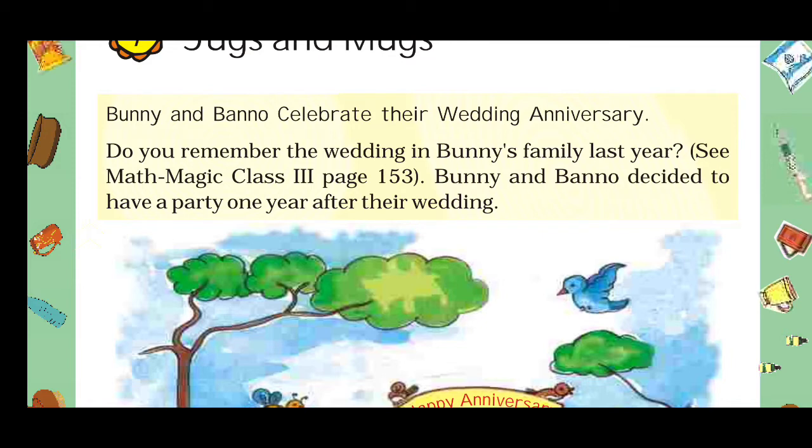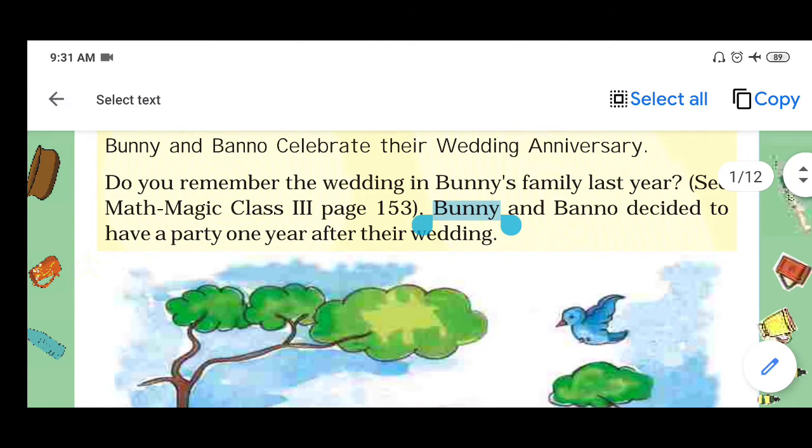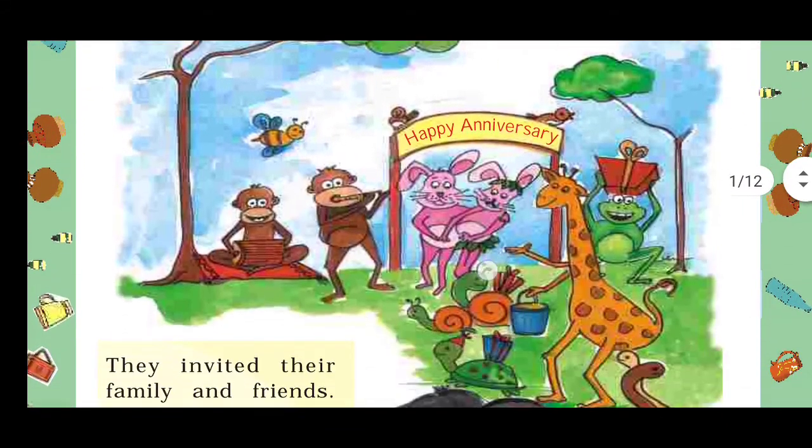Do you remember the wedding in the bunny's family last year? If yes, it's good. But if no, see Maths Magic Class 3, page number 153. I hope you will go through this. Bunny and Banu decided to have a party 1 year after their wedding. So they have arranged one party, because they have completed 1 year.